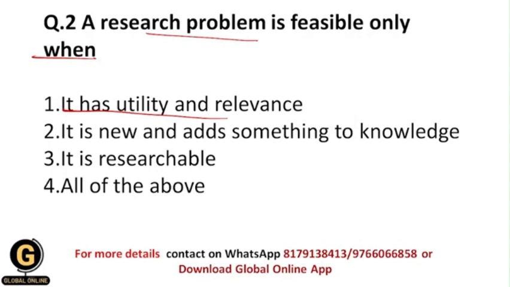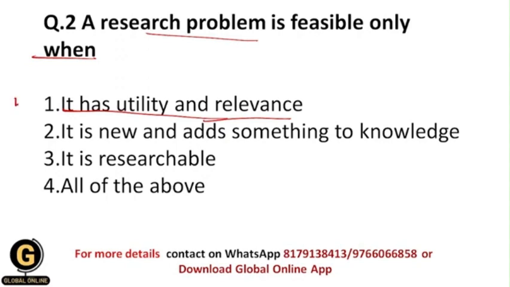Okay, it should have relevance. It means that the research problem should have relevance to the problems within the society. Whatever problems there are within the society, these problems should be our research problem. So it means that the research problem has some kind of relationship with the society, or specifically problems in the society. After that only we can say that the research problem is feasible.